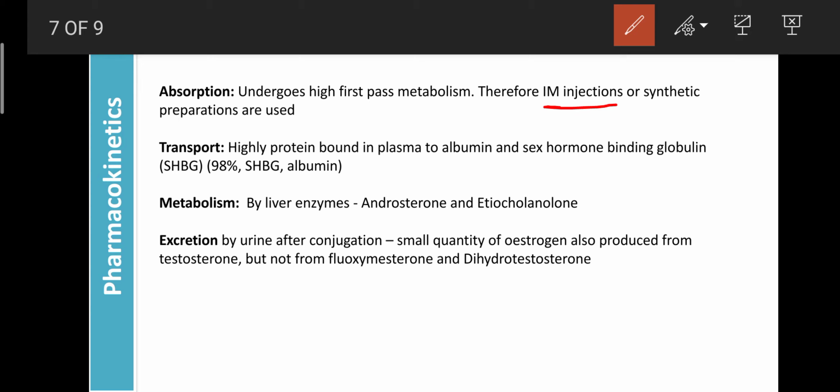They are highly transported in the plasma by binding with sex hormone binding globulin, about 98% of androgens. They are present in the blood bound to proteins, and the remaining 2% are bound with albumin. They are transported in the blood from one place to another where they are required, then they are released and manage the functions of the androgens. Then they are metabolized in the liver and produce two active metabolites, androsterone and etiocholanolone. Then they are excreted through the urine after conjugation.